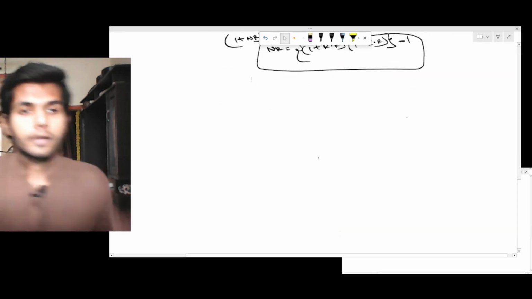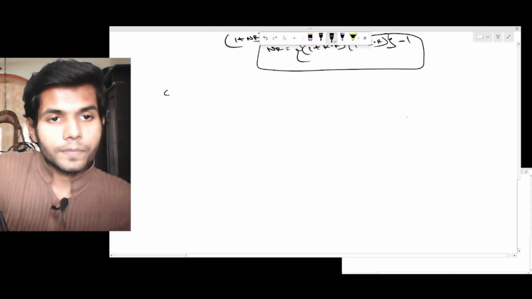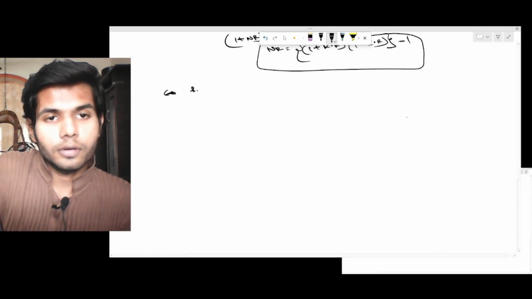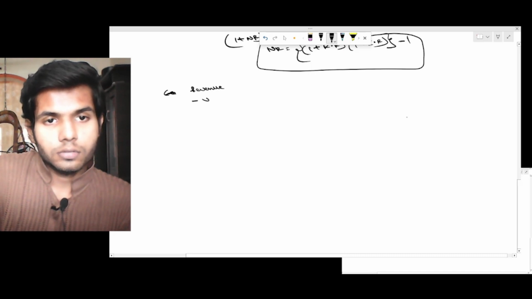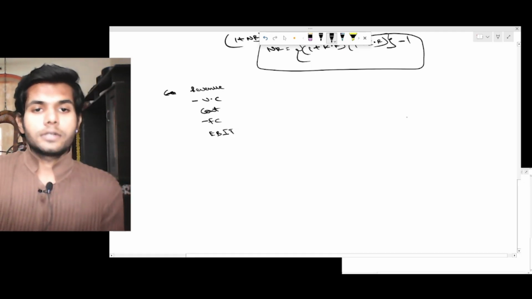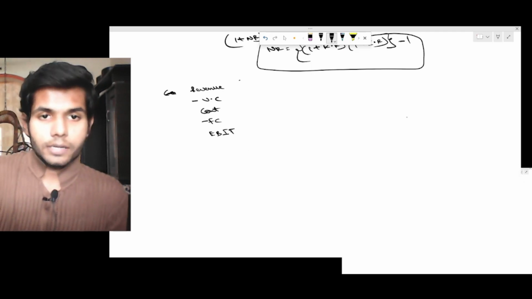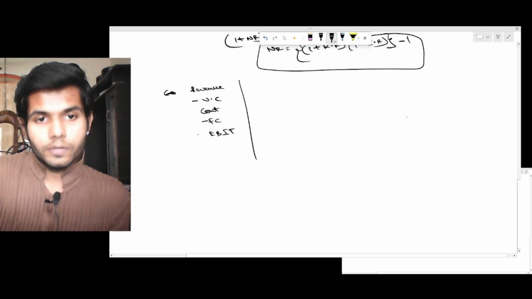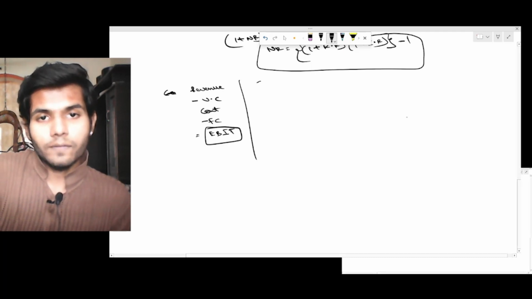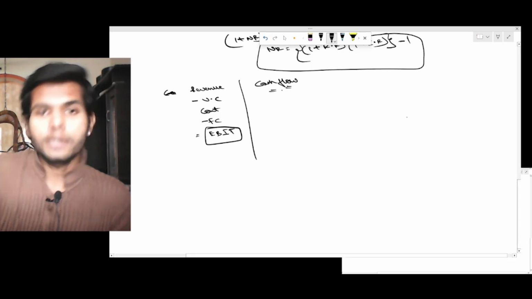If at all you people are aware of these: revenue minus variable cost equals contribution, minus fixed cost equals EBIT, right? We have seen all these topics at the intermediate level itself. But here we'll be getting EBIT, and now we'll be needing actual cash flows. For what? For the purpose of discounting and finding NPV.